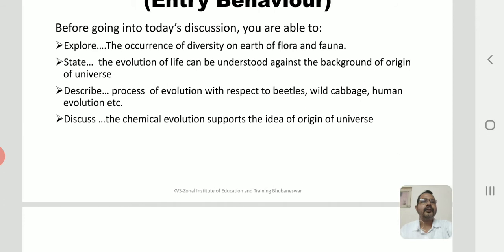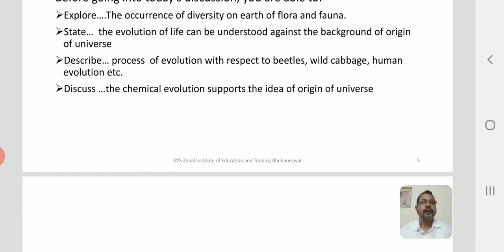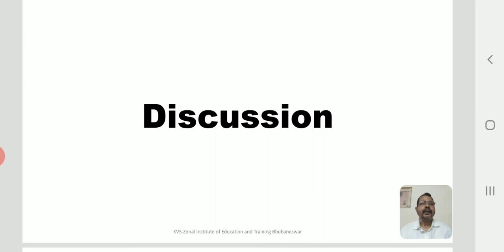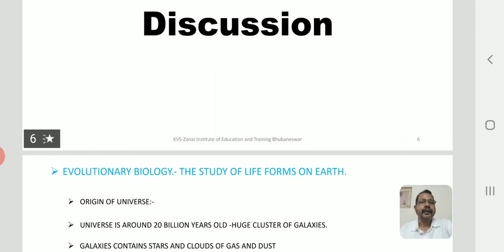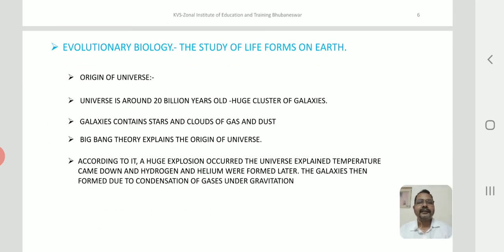And of course the human evolution, a brief account of human evolution, right? And also the chemical evolution supports the idea of the origin of the universe, where we know how the theories of chemical evolution support the idea of the origin of the universe put forward by various scientists, right? So without wasting much time, we will go into our discussion part of our topic today. Now, what exactly is evolution?